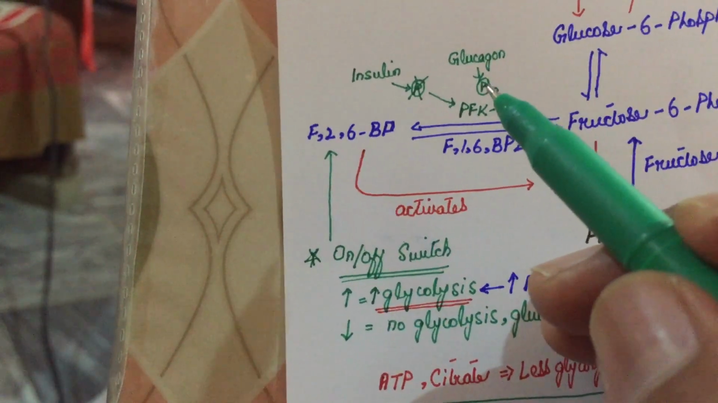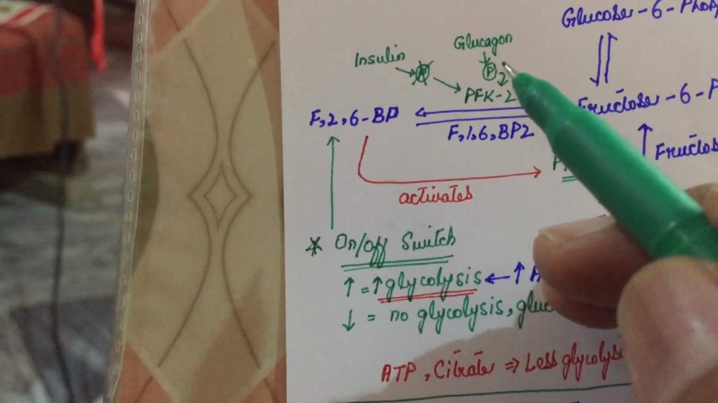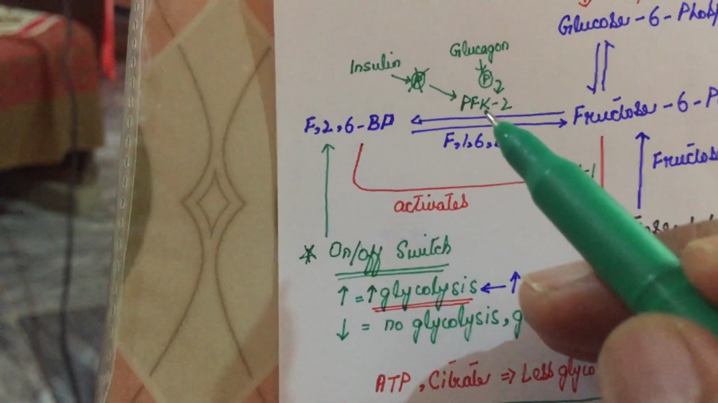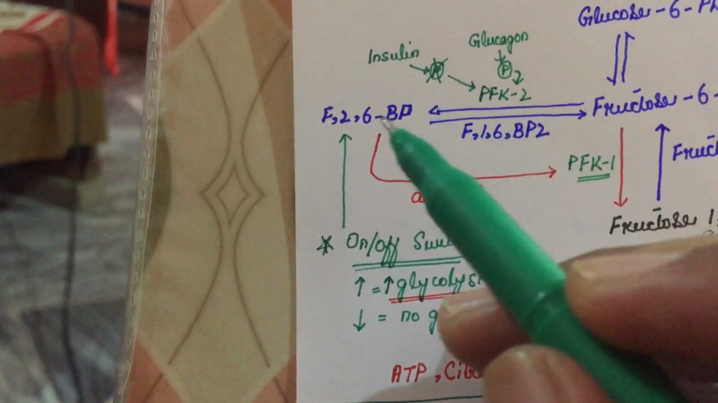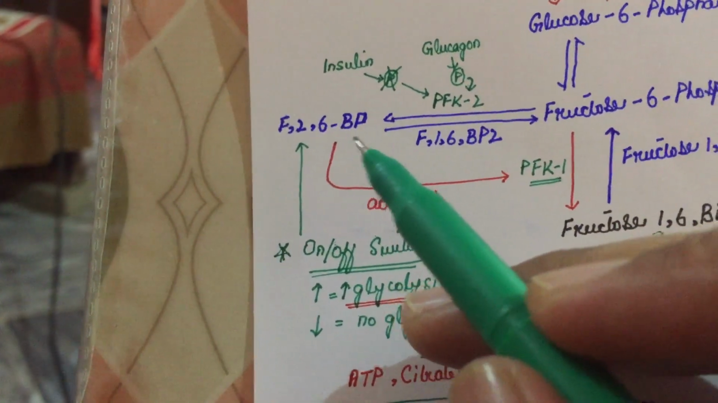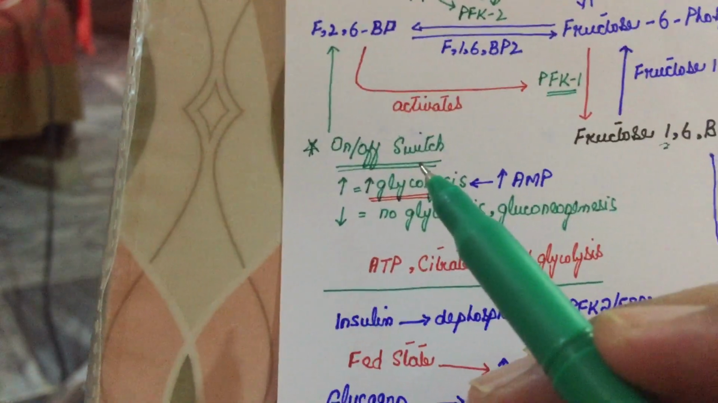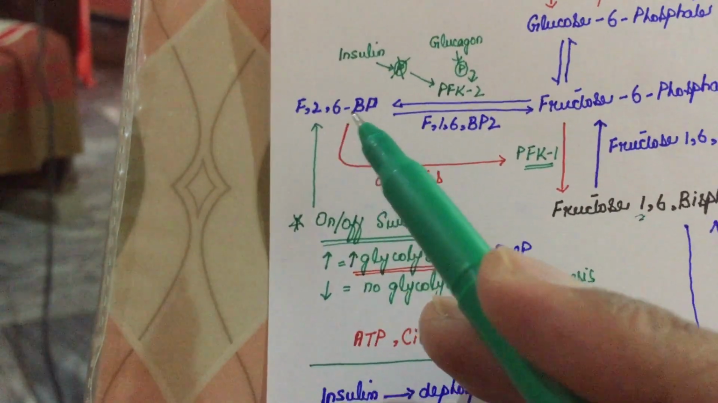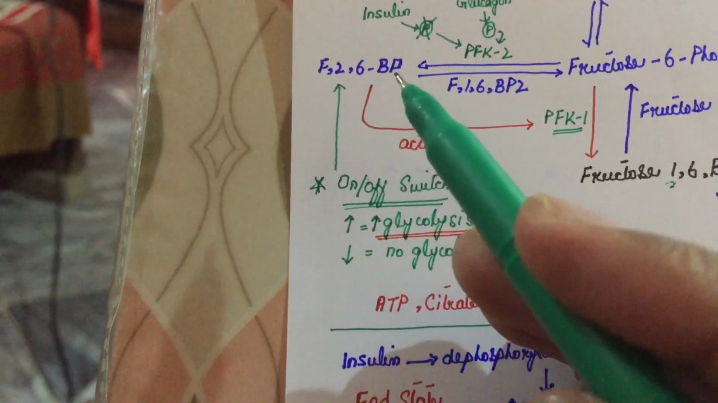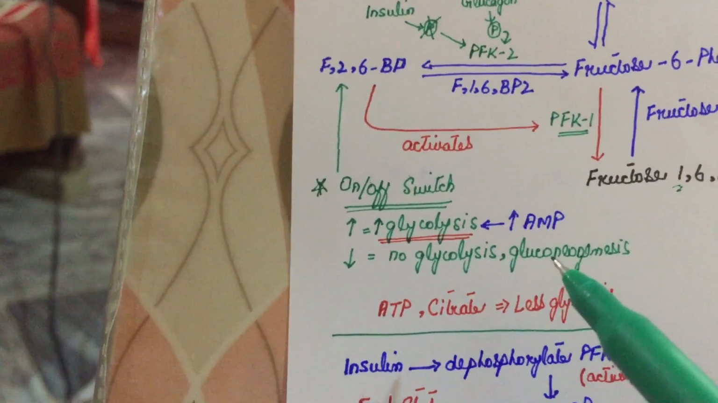And when glucagon comes into our body in the fasting state, the level of insulin decreases, and glucagon adds a phosphate group back to phosphofructokinase 2. When a phosphate group is attached to this enzyme, it becomes inactive and the level of fructose 2,6-bisphosphate starts decreasing, and it starts converting back to fructose 6-phosphate. So, to make it simple, when the fructose 2,6-bisphosphate level increases, glycolysis increases. When the level decreases, glycolysis decreases and gluconeogenesis increases.